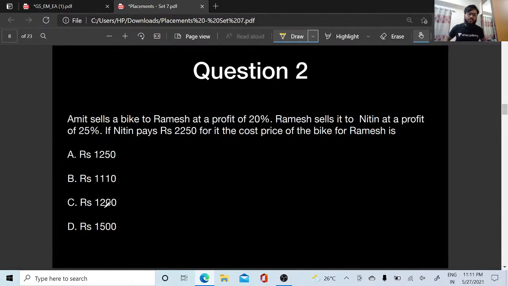Okay, let's see the next question. Amit sells a bike to Ramesh at a profit of 20%. Ramesh sells it to Nitin at a profit of 25%. If Nitin pays 2,250 for it, the cost price of the bike for Ramesh is dash.